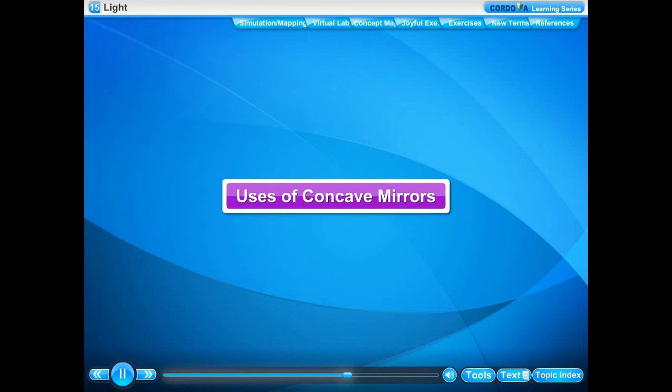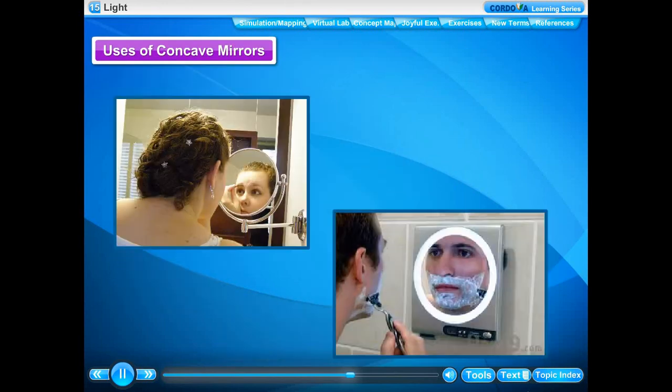Uses of concave mirrors. Concave mirrors are used for many purposes. Some of the important uses are given below. Concave mirrors are used as shaving mirrors by men to see a large image of the face. Women also use concave mirrors as makeup mirrors to see an enlarged image of the face, such as when painting eyelashes.